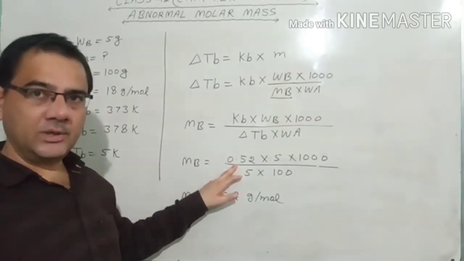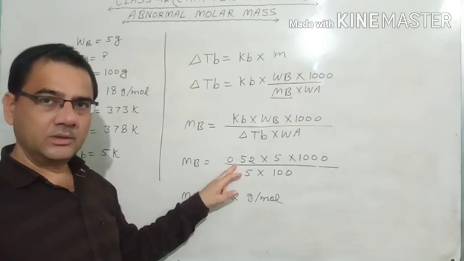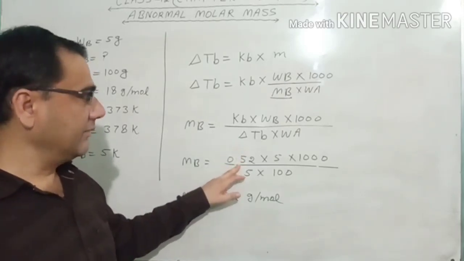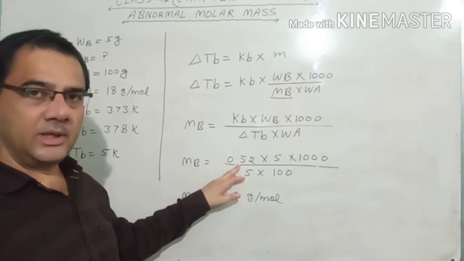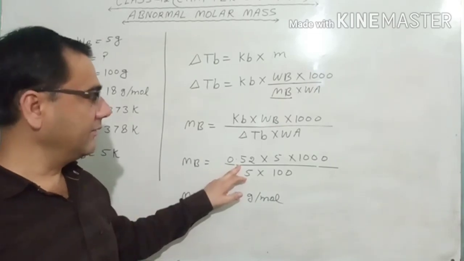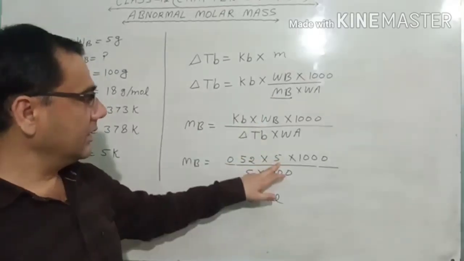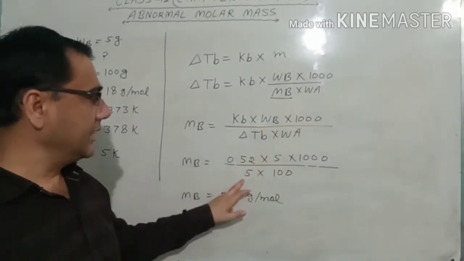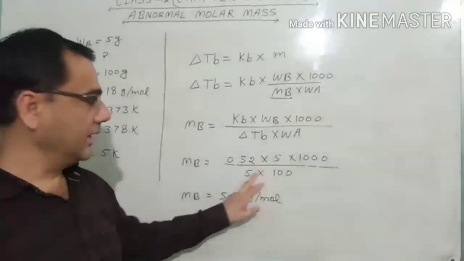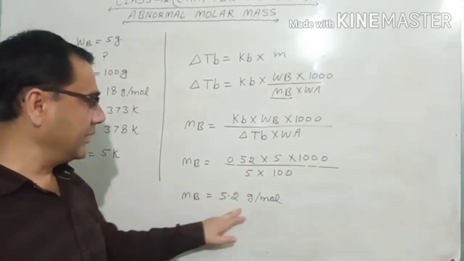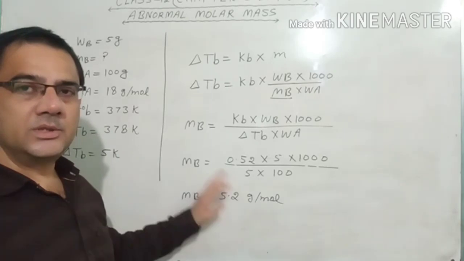What is kB? We have taken the water, and for the water the kB value is fixed, and that is 0.52. So we put 0.52. Every solvent has some fixed value of kB and kF. So kB for water is 0.52, and that will be given to you in the exam. WB 5 gram, 1000, delta TB 5, and WA 100. 5 cut, 100, 10 will be left here, multiplied with this 5.2 gram per mole. So this is the molar mass.